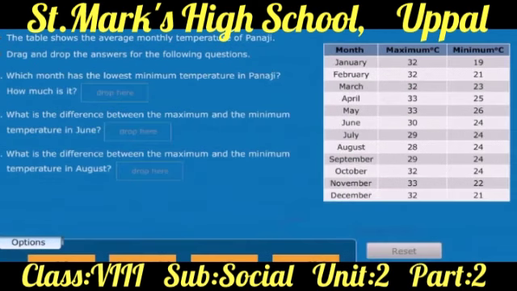Now, let us do an activity on average monthly temperature of Panaji. The table shows the average monthly temperature of Panaji. Drag and drop the answers for the following questions.